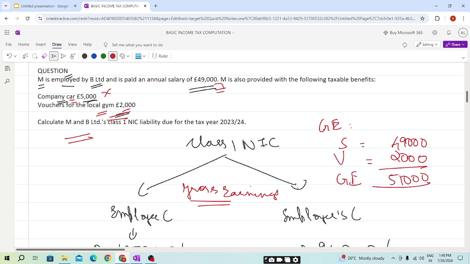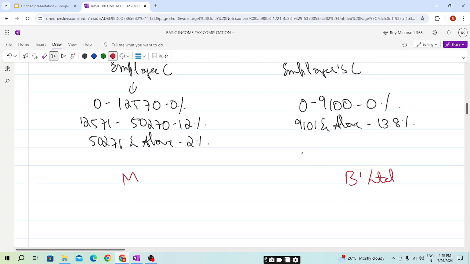On this gross earning, we will be paying income tax and NIC. For M, the employee contribution: 0 to 12,570 is 0.